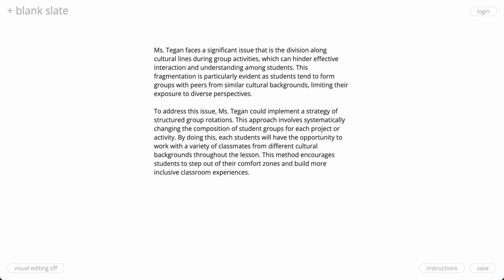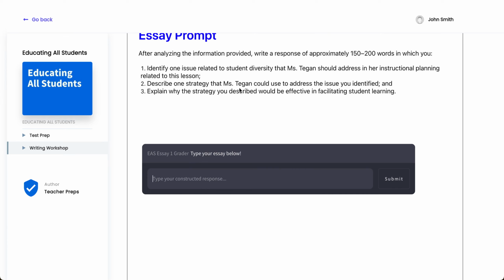So now I'm really happy with task 1 and 2. And then what I want to do is, the test administrators want us to go deeper. Now they want us to explain, show our pedagogical understanding and knowledge of teaching in the classroom, why this strategy that we just recommended in task number 2, or paragraph number 2, would be effective in addressing this issue of students from similar backgrounds grouping together.